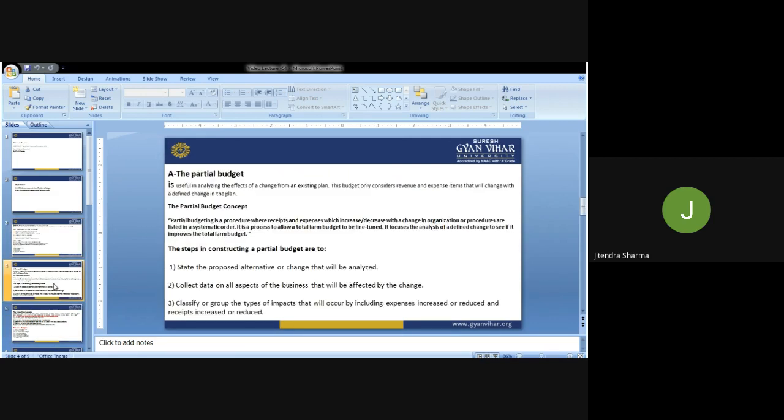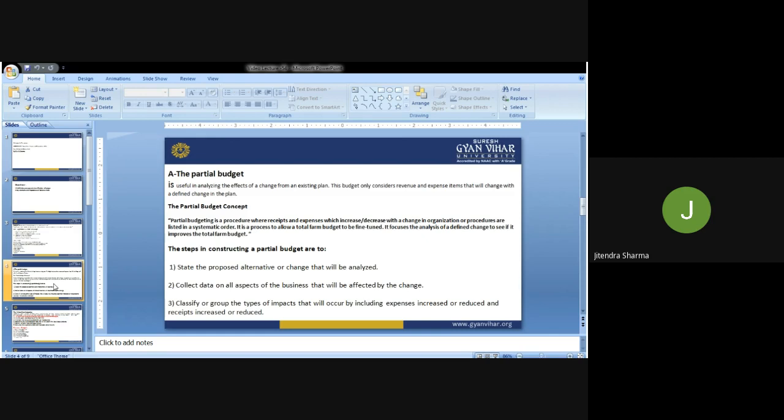Now the first one. As we know, we have classified budgets into two segments, the partial budget and the complete budget. The partial budget is useful in analyzing the effect of change from an existing plan. This budget only considers revenue and expense items that will change with a defined change in the plan.